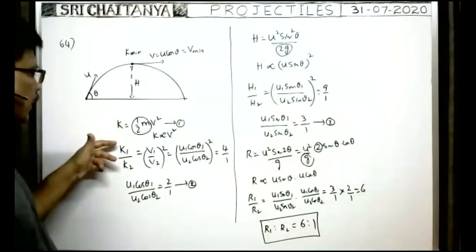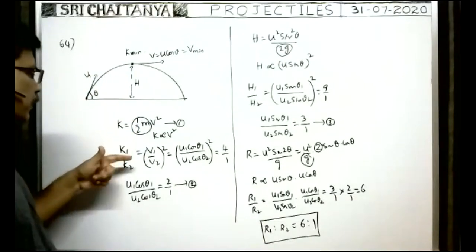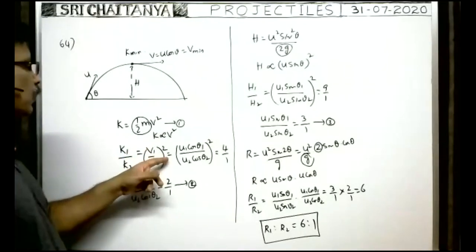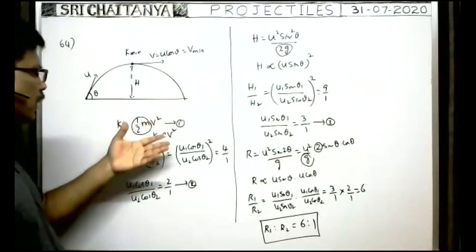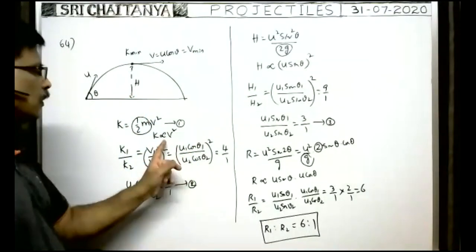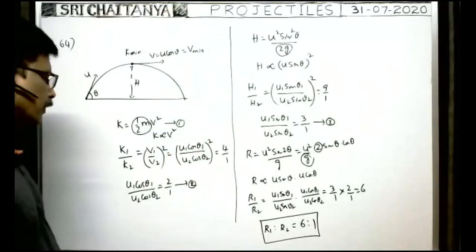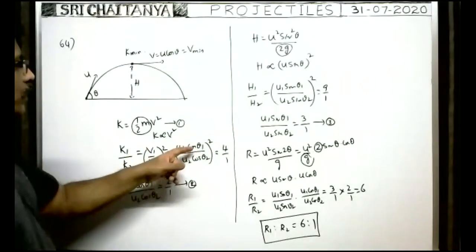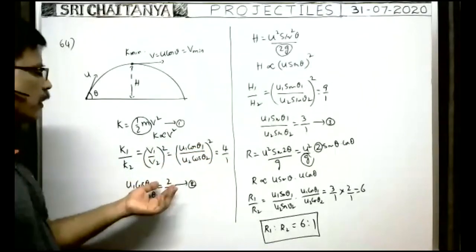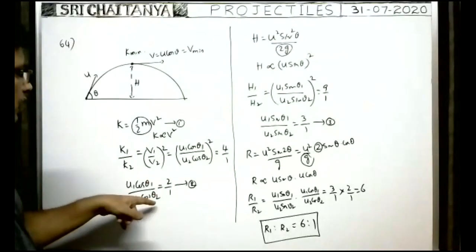k is proportional to v square, so the ratio between the kinetic energies of the two projectiles, k1 by k2, is equal to v1 by v2 whole square. v అంటే u cos theta, కాబట్టి v1 అంటే u1 cos theta 1, v2 అంటే u2 cos theta 2, స్క్వేర్. ఈ రేషియో 4:1 అని ప్రాబ్లం లో ఇచ్చాడు. దీని నుంచి u1 cos theta 1 by u2 cos theta 2 is equal to root 4 by 1, which means 2 by 1. That's why I have written u1 cos theta 1 by u2 cos theta 2 is equal to 2/1.